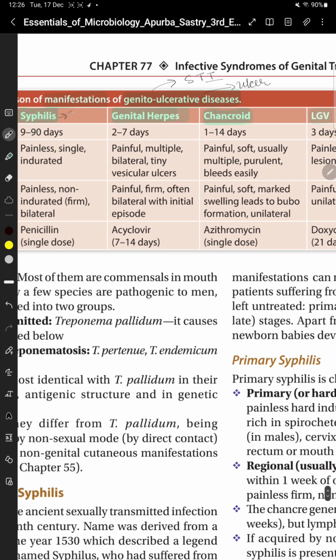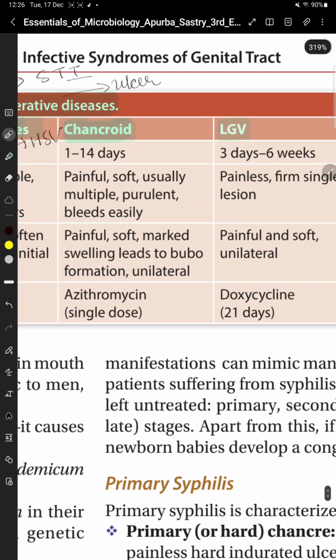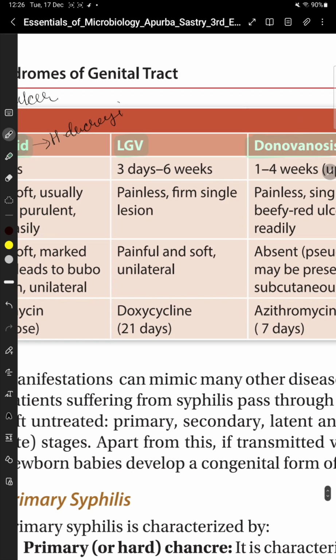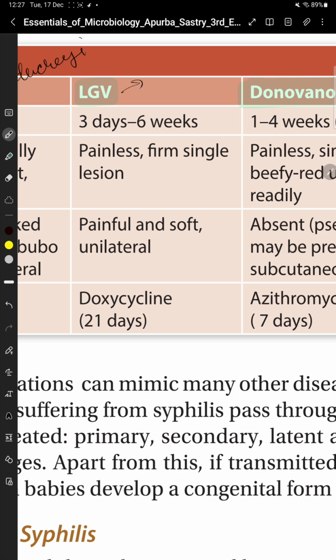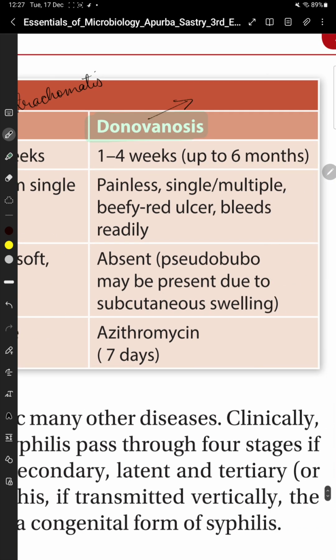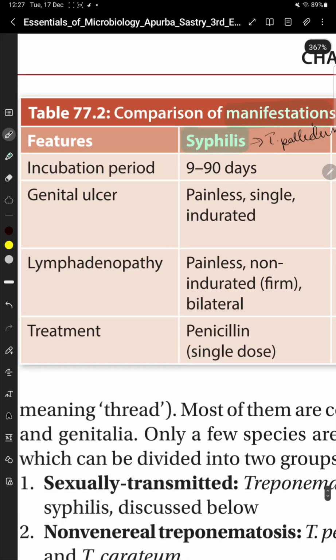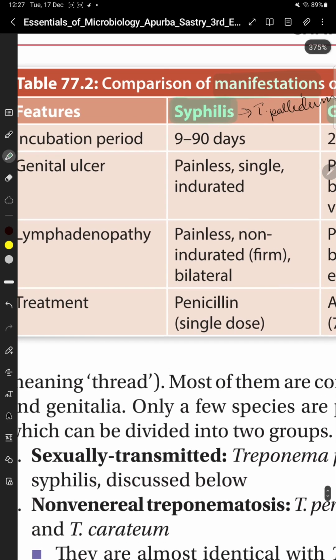Syphilis is caused by Treponema pallidum. Genital herpes is caused by a virus, that is herpes simplex virus. Chancroid is caused by Haemophilus ducreyi. LGV, that is lymphogranuloma venereum, is caused by Chlamydia trachomatis, and donovanosis is caused by Klebsiella granulomatis.